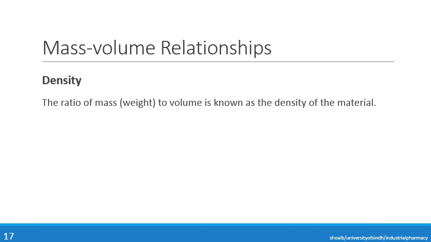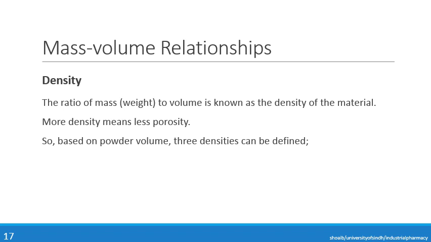As you know, the ratio of mass to volume is known as density of material. More the density, less will be the porosity. As we have earlier discussed, there are three different types of volume: the true volume, the bulk volume, and the granular volume.